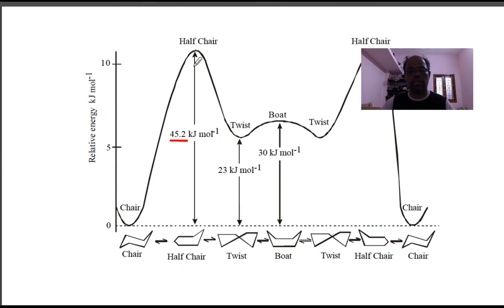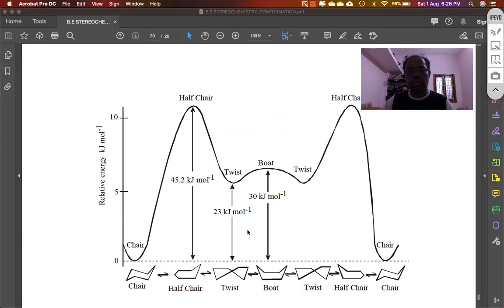If chair is 0, then this will be 42.4 kilojoules. Next, the twist boat form will be 23 kilojoules per mole compared to the chair. And another one is the boat form, which will be 30. So this is the energy profile diagram for cyclohexane.